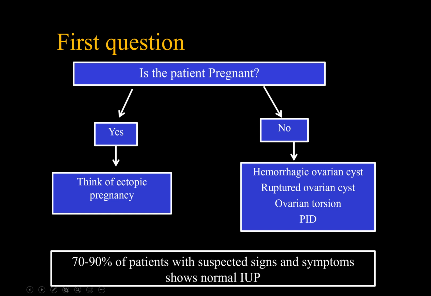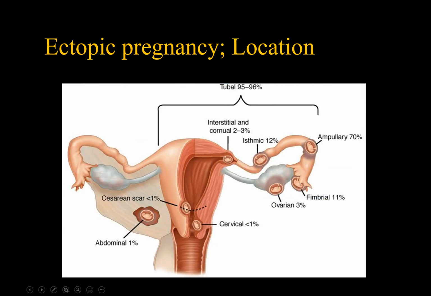But keep in mind that even with a positive pregnancy test and amenorrhea, 70 to 90% of patients with suspected signs and symptoms turn out to have intrauterine pregnancy, normal intrauterine pregnancy or abnormal intrauterine pregnancy.